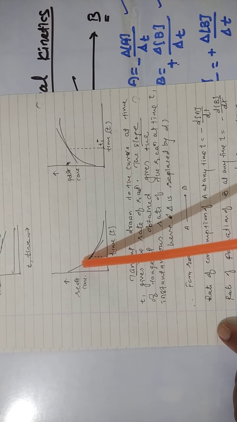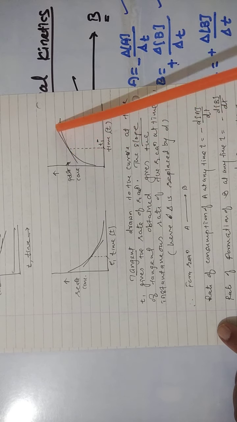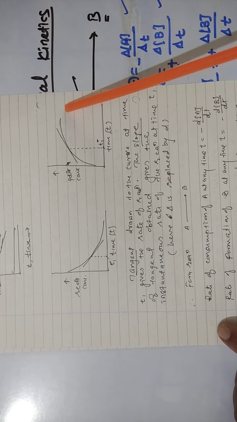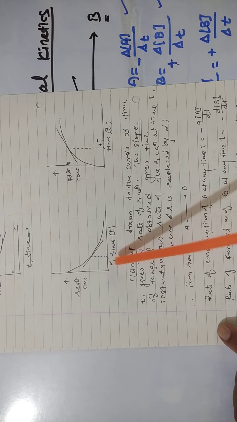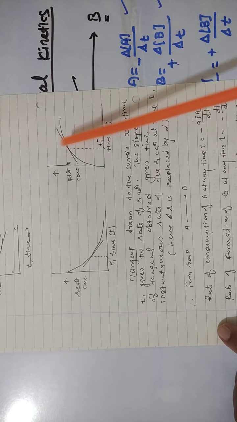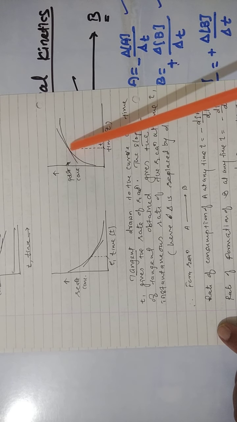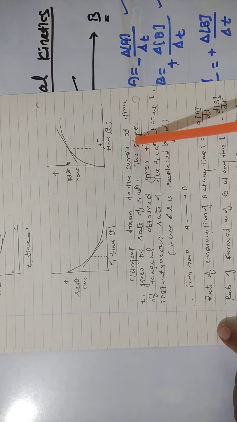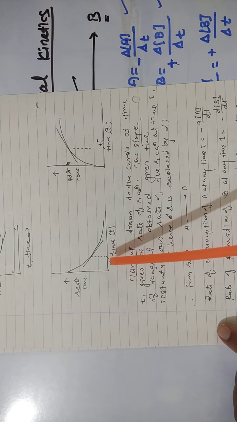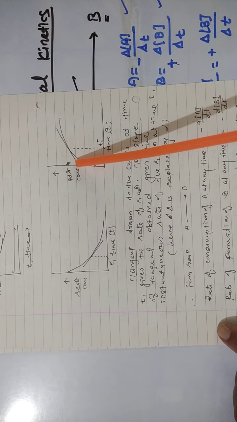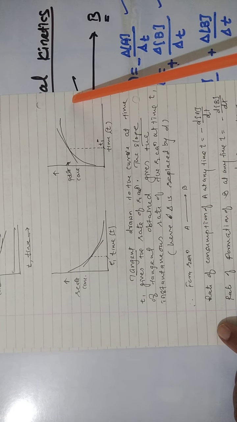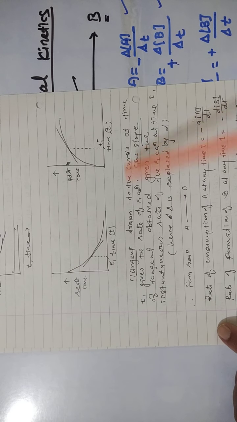Now see here, a tangent is drawn to this curve. Here the tangent is drawn to this curve. Okay, this tangent is drawn at t1. Where the tangent touches the curve, the corresponding time is t1. Okay. Now the tangent drawn to the curve at time t1 gives the rate of the reaction. See, the tangent drawn to the curve gives the rate of the reaction, and the slope of the tangent obtained gives the instantaneous rate of the reaction at time t.